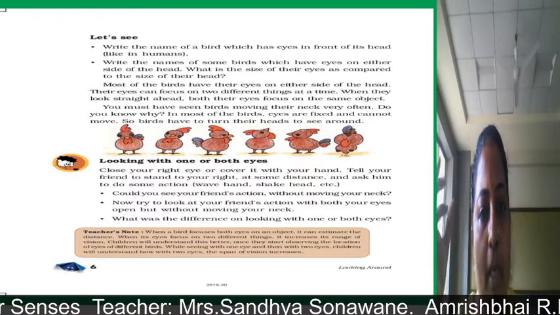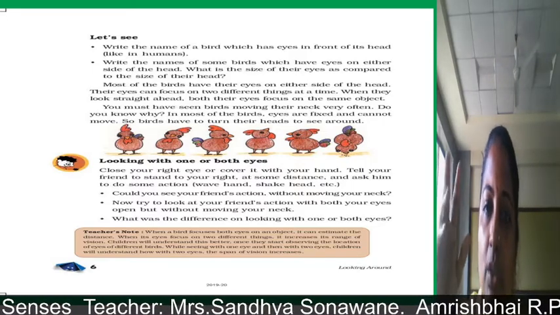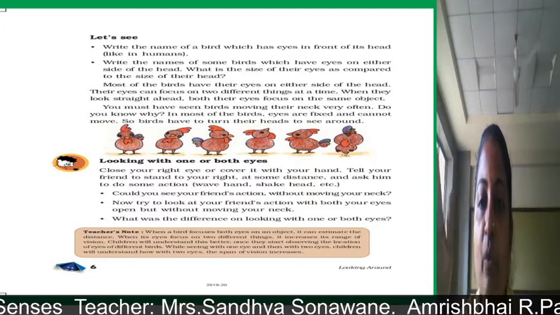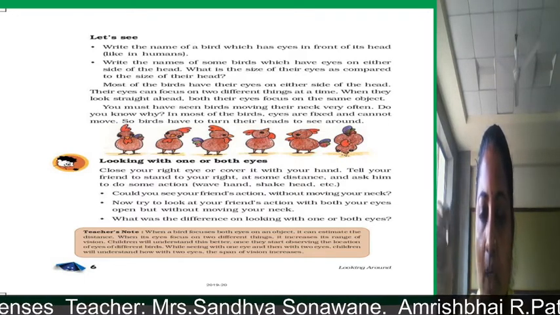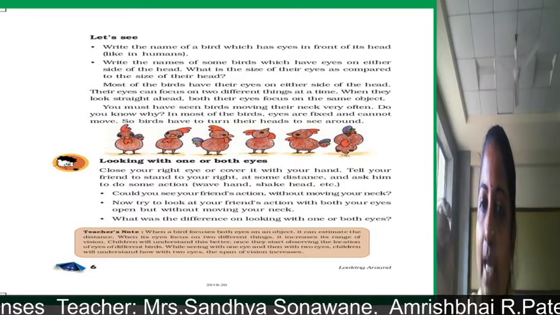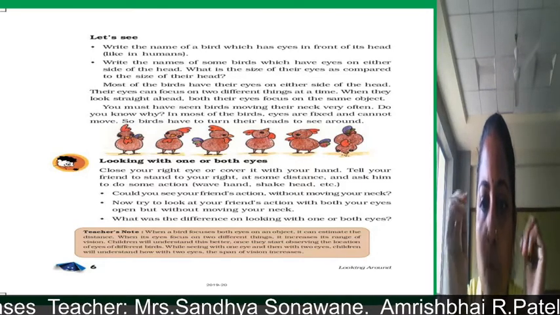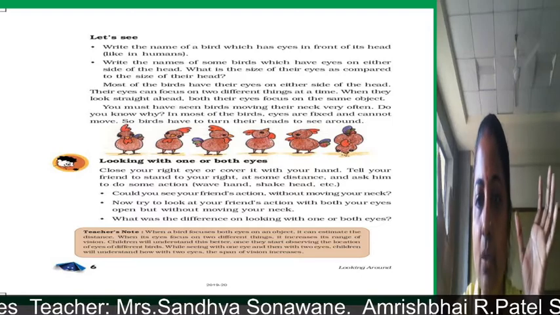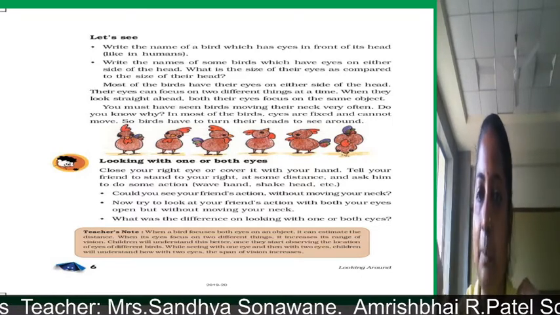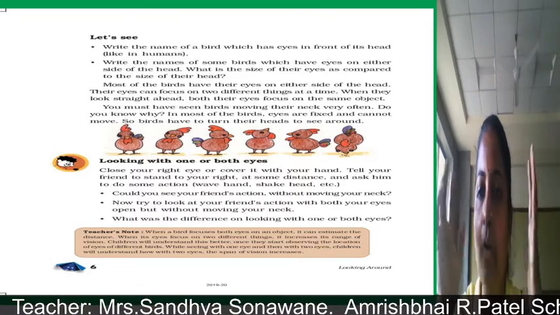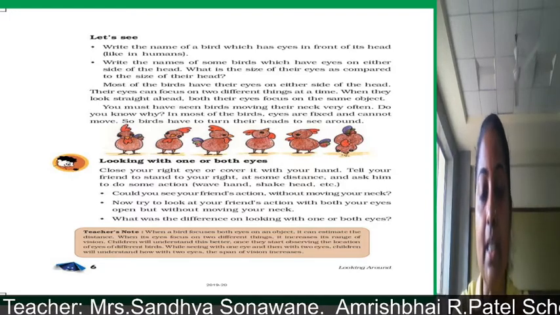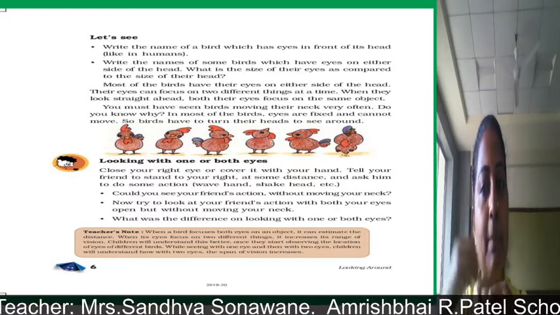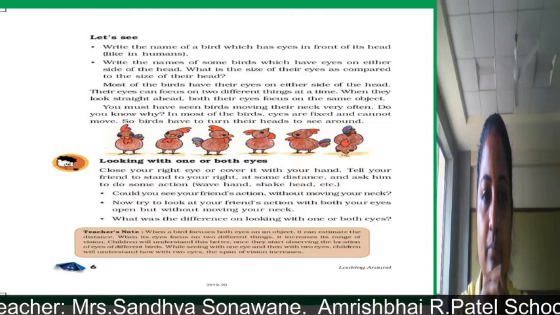Now try to look at your friend's action with both your eyes open but without moving your neck. Now the second activity, children: open both your eyes and see whatever the activity that person is doing. Now I think it will be very easy for us to see what that person is doing.